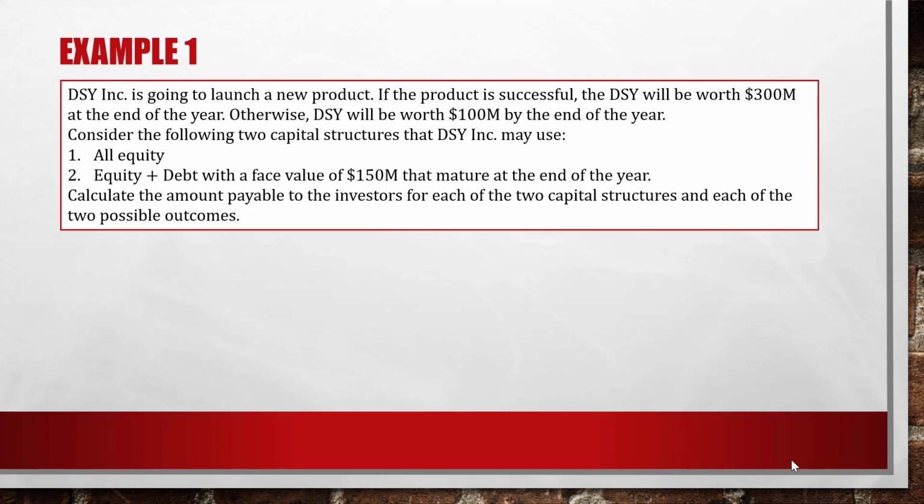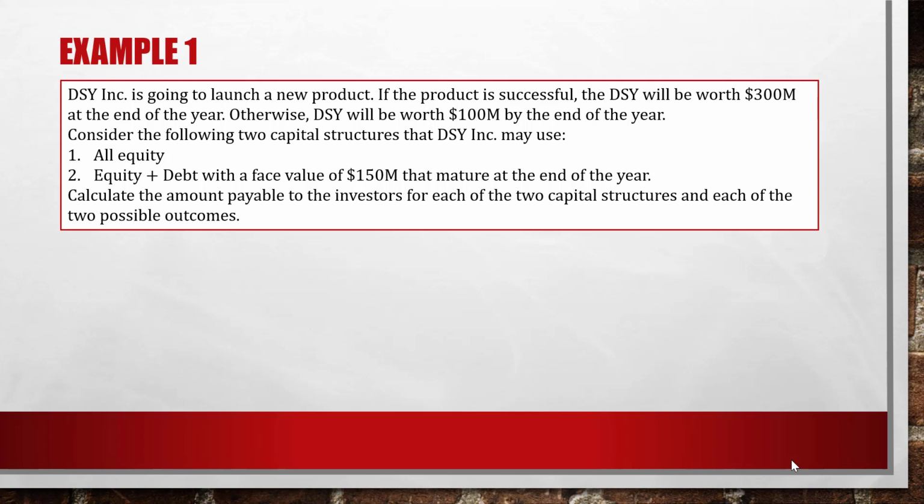Now for the first capital structure, when the investor uses all equity, if it's a success, if the new product is successful, DSY will have $300 million, and all of these $300 million will go to the equity holders. Of course, there are no debt holders here because the project didn't make use of debt. Debt holders receive nothing. The equity holders will receive $300 million in case of success.